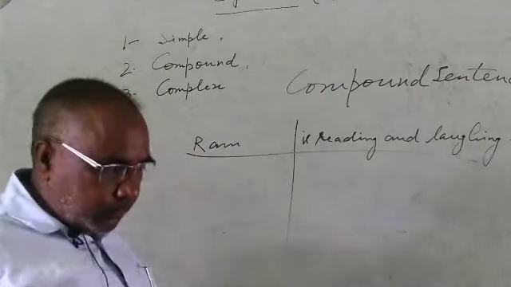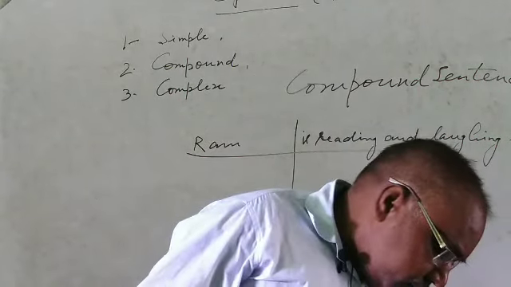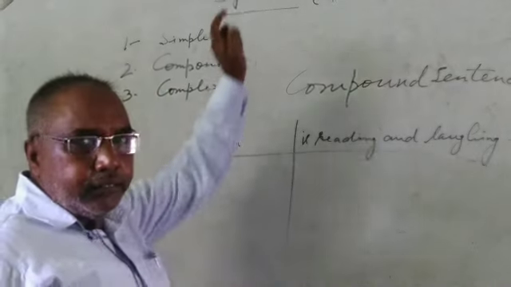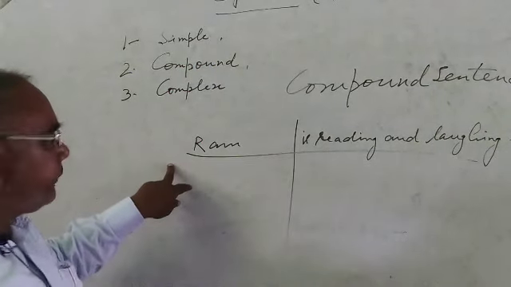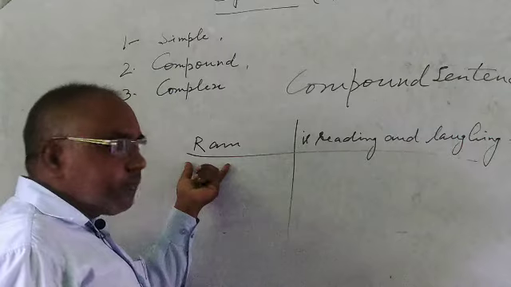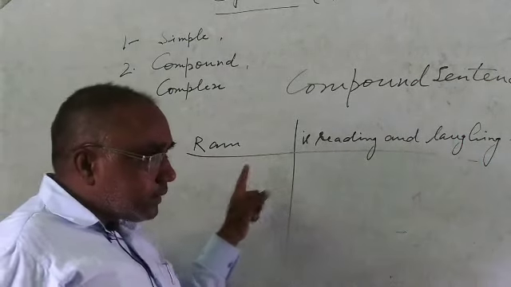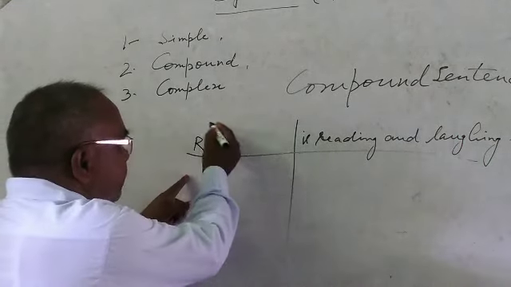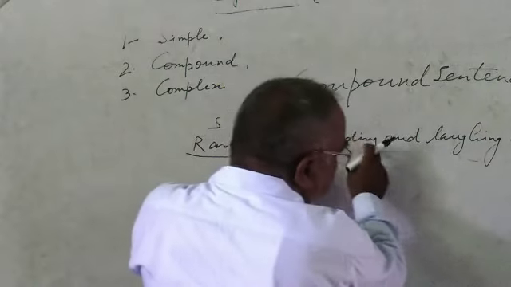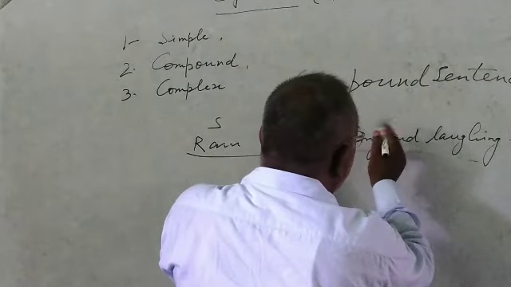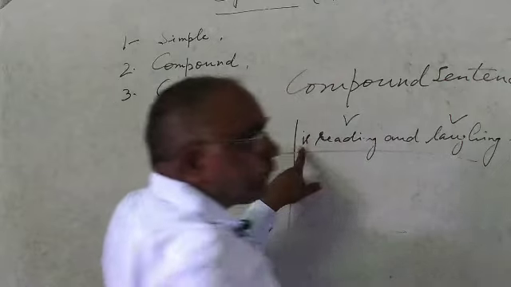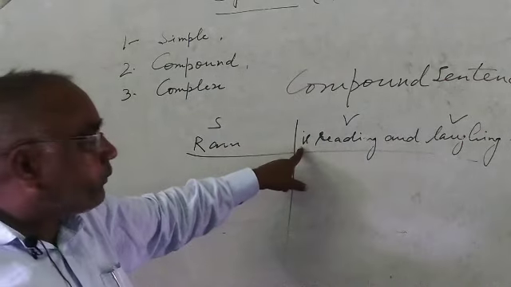Ram is reading and laughing. Try to understand what does it mean. This is the subject part of the sentence. Ram is the subject and is reading and laughing, these two are verbs.